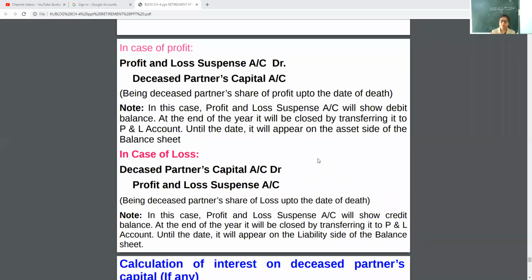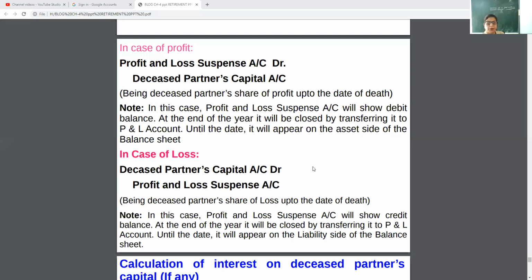See, if there is profit, the deceased partner will get the share of profit through the P&L suspense account, and that P&L suspense account has a debit balance. Debit balance, that's why it is shown on the asset side. Now come to the loss. Then the entry will be reversed, and in that case there will be a credit balance, and this credit balance will be shown on the liability side of the balance sheet.